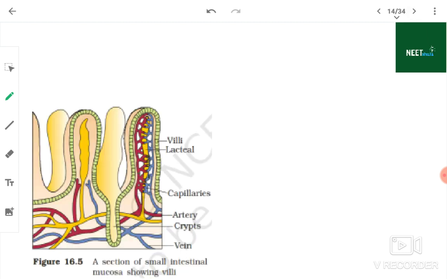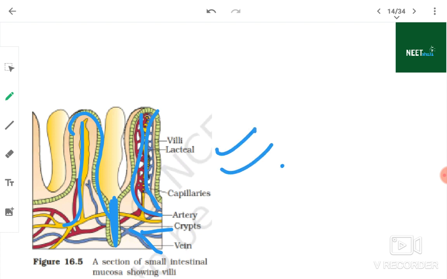Look here at the diagram. These green ones represent your villi, and the yellow ones represent your lacteals. And now look here, these are your capillaries, this red one is your artery, this is the crypt, and these are the veins. Okay, so this diagram is important.